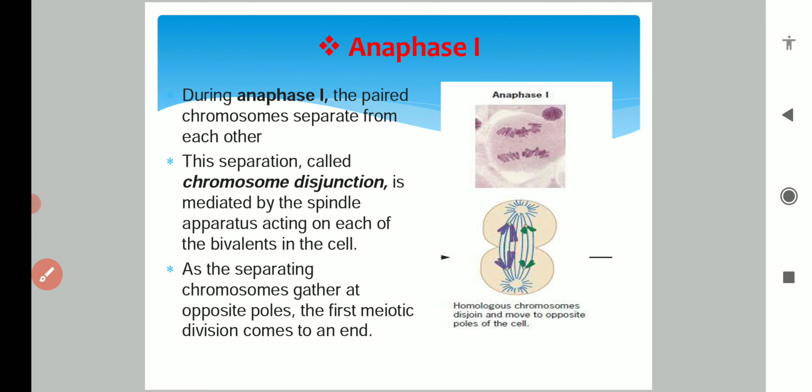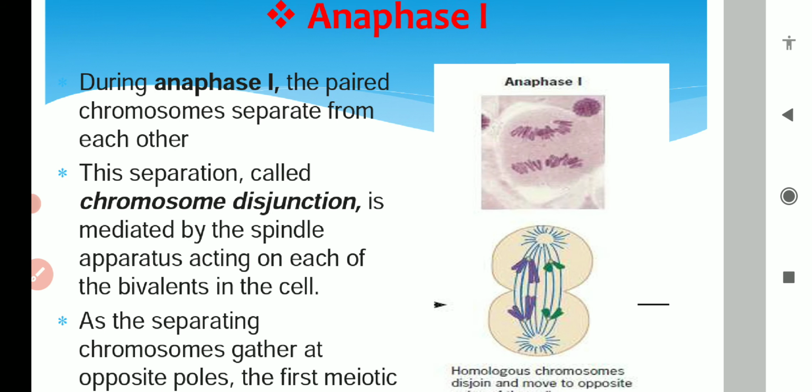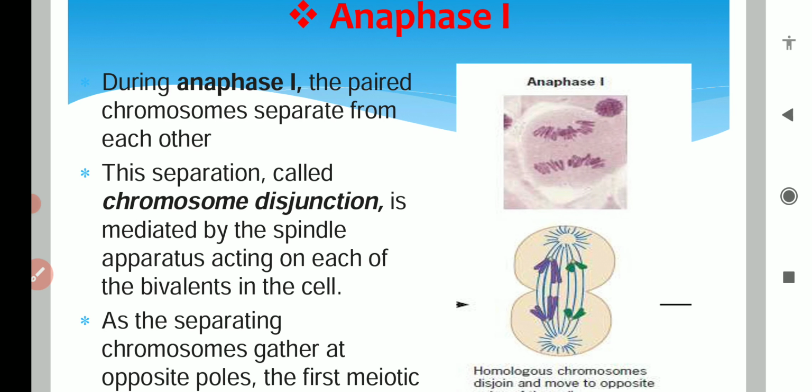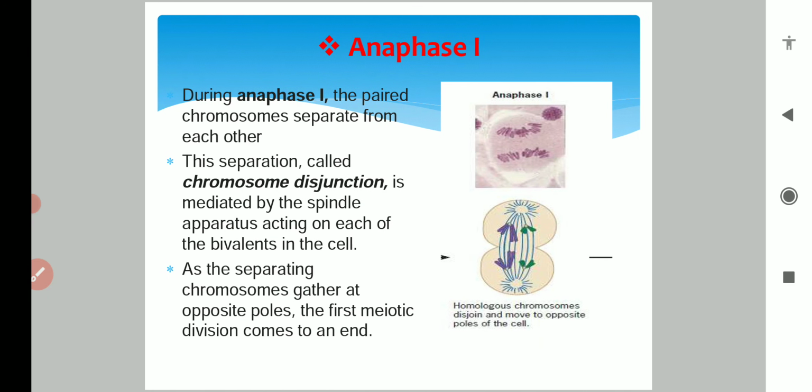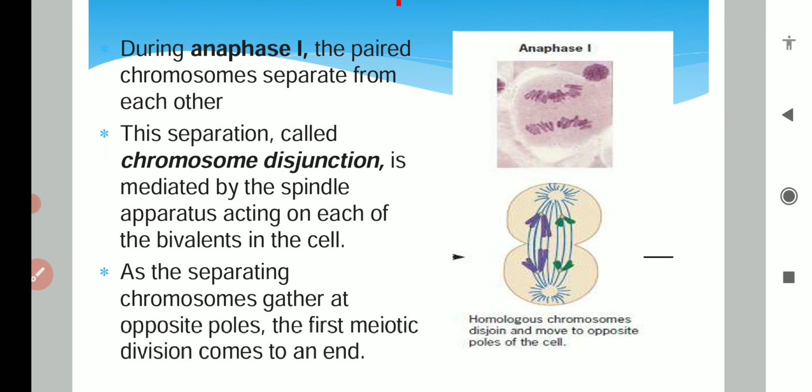After that, the cell will enter into anaphase first stage of meiosis first. During anaphase first, the paired chromosomes separate from each other. From the pair, one chromosome will start going to one pole and the second chromosome will start going to the second pole.